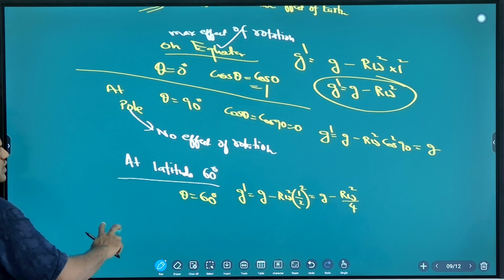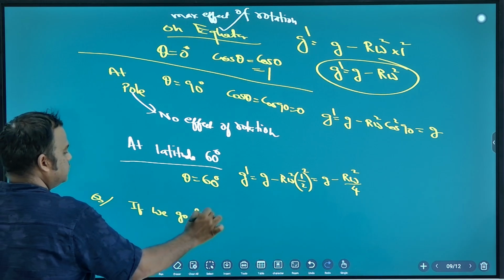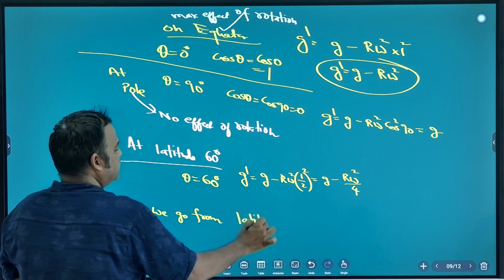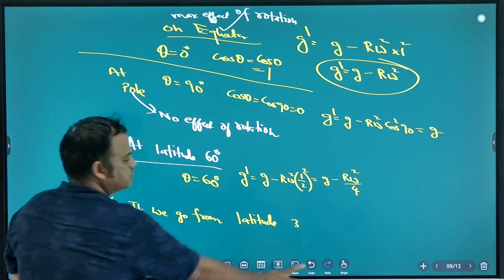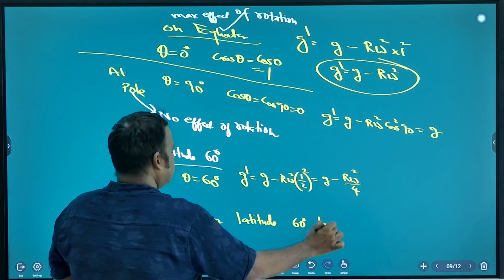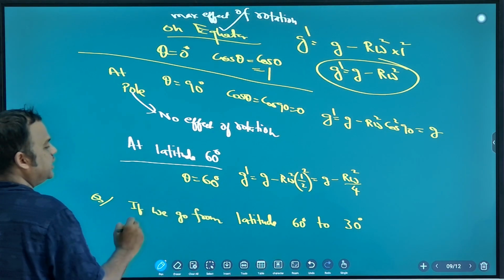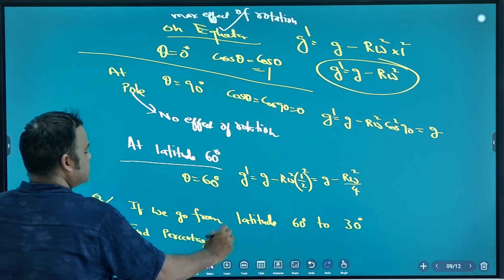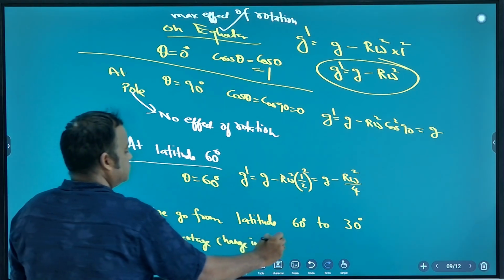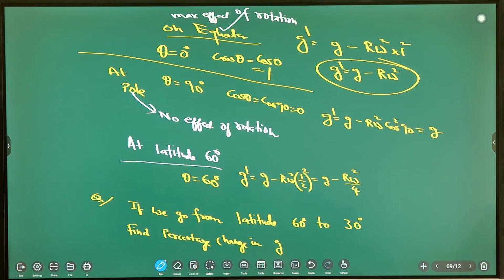Now I am giving one percentage change question. If we go from latitude 60 degree to 30 degree, find the percentage change in gravity. Okay, try to solve it.